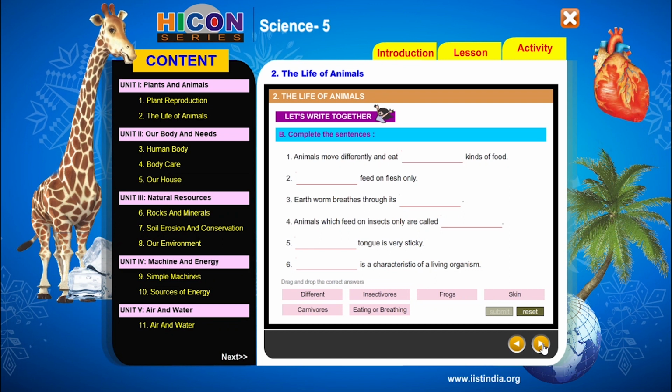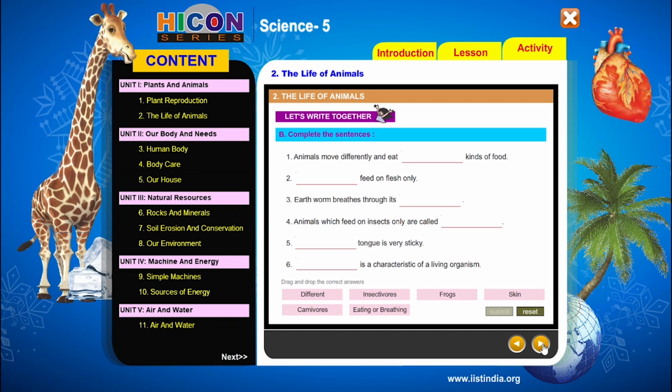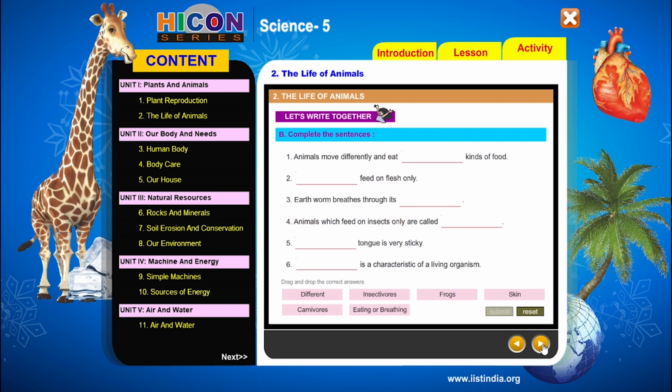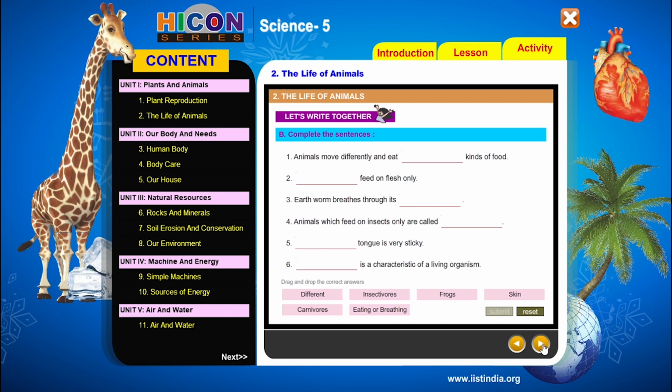Animals move differently and eat dash kinds of food. So children, different animals move in different ways and eat dash kinds of food. So, eat different kinds of food. All animals do not eat the same kind of food. Different animals eat different kinds of food.